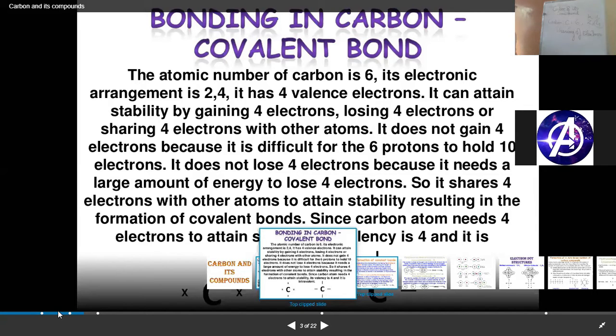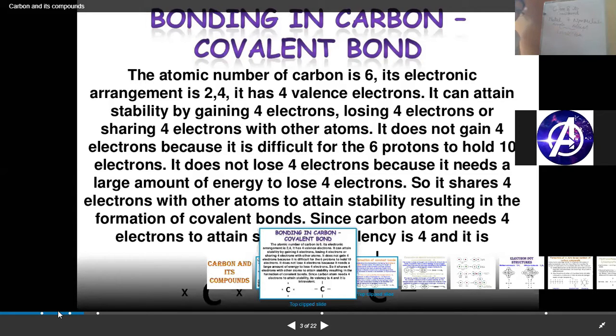Now we will discuss the covalent bond, which is formed between two atoms by the sharing of electrons. As we discussed in the chapter on metals and non-metals, when metals react with non-metals, the metal will tend to donate the electron and the non-metal will tend to accept the electron. Right? So they will form a bond, and that bond is called an ionic bond.